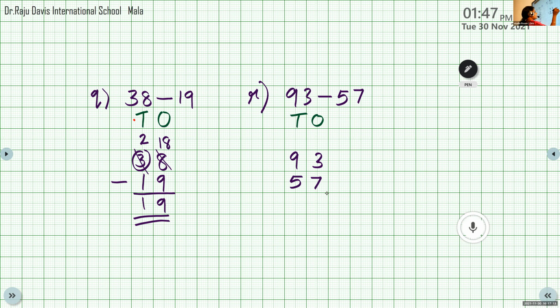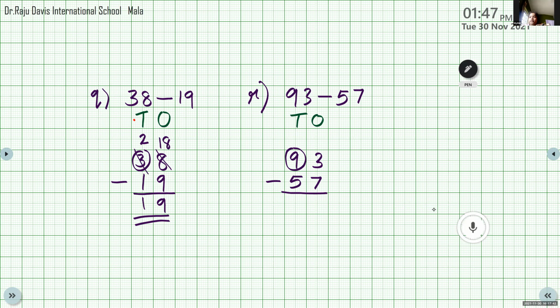At ones place, it is 3 minus 7. Is it possible, 3 minus 7? No. So we have to regroup the tens place. Here at the tens place, we can see 9 tens. So 9 tens is ready to share 1 ten with the ones place. 9 tens will become 8 tens. Now 3 is getting 1 ten. So 3 will become 13.